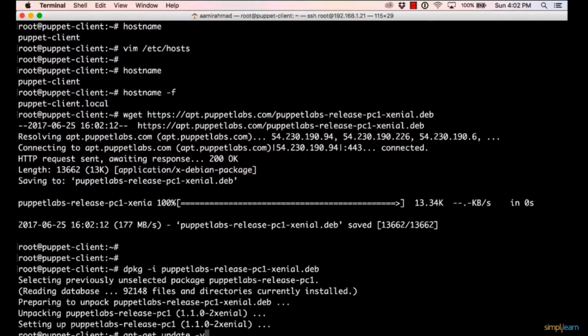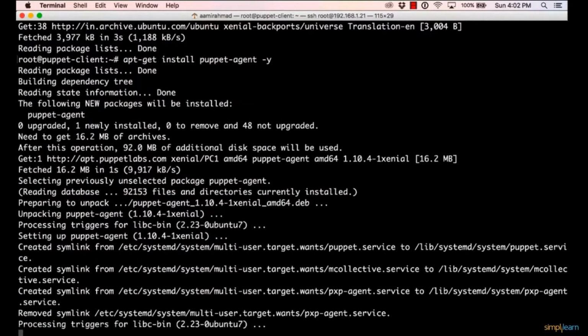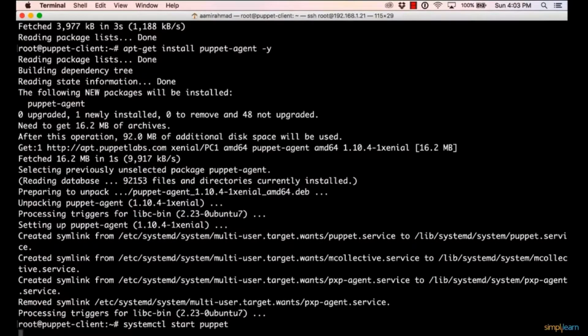This will update my apt caches on this machine. And now I'll finally install the Puppet Agent. So I'll say apt-get install puppet-agent -y. Now the Puppet Agent is here. I'll start the Puppet Agent, and I'll enable it at boot time. So I'll say systemctl start puppet, then systemctl enable puppet.